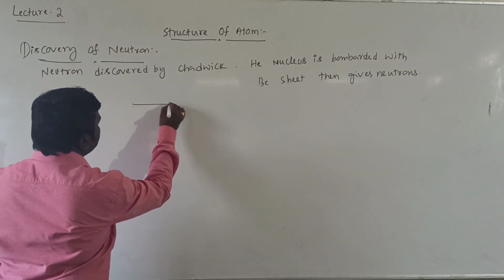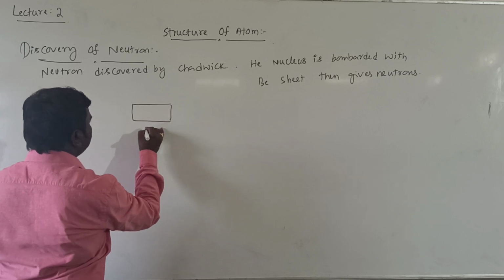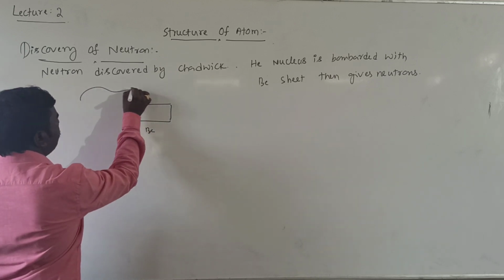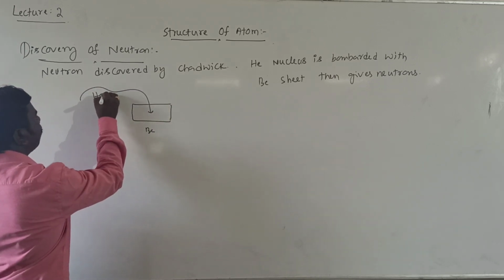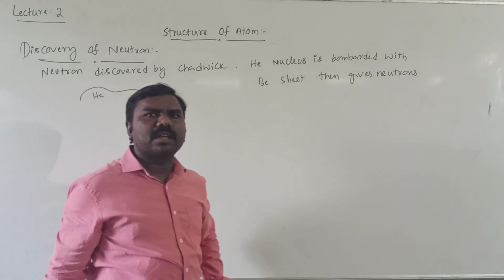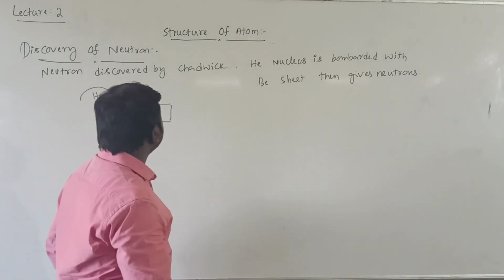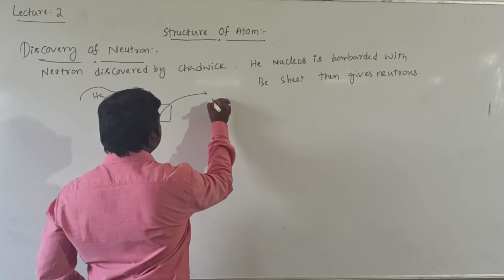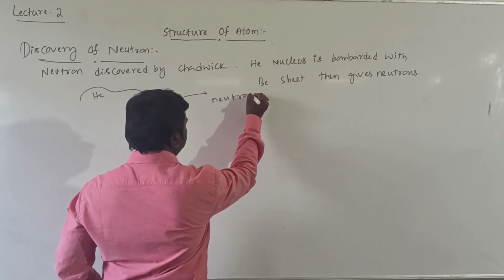So it is a beryllium sheet. Just observe, it's a beryllium sheet. So these are the helium particles, nothing but alpha rays, which are called helium rays. Then it generates new particles called neutrons.